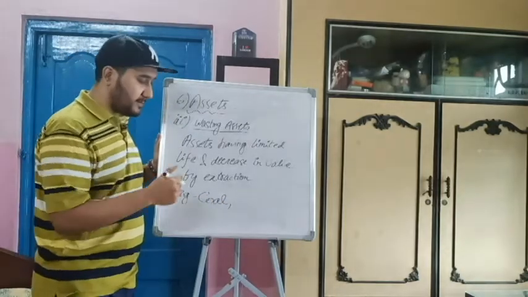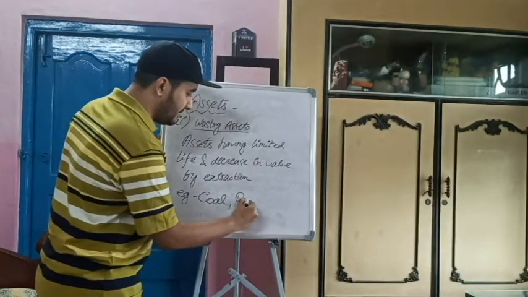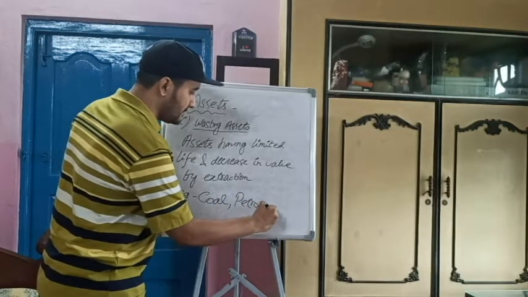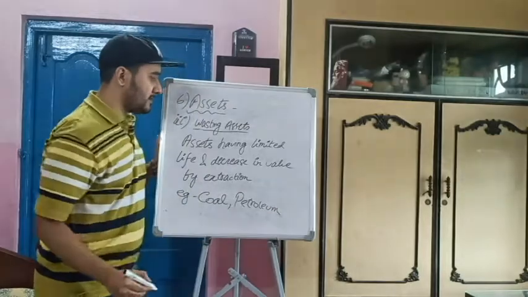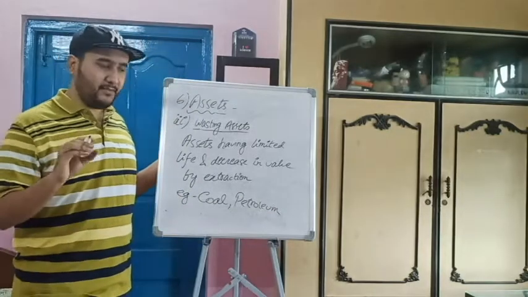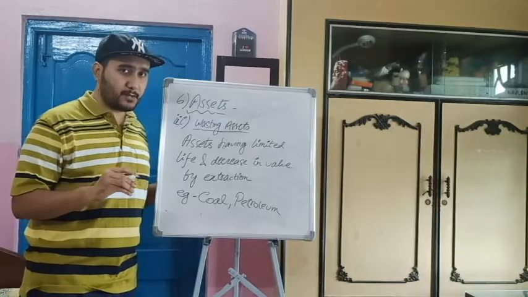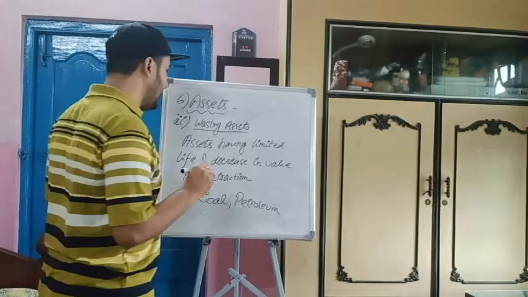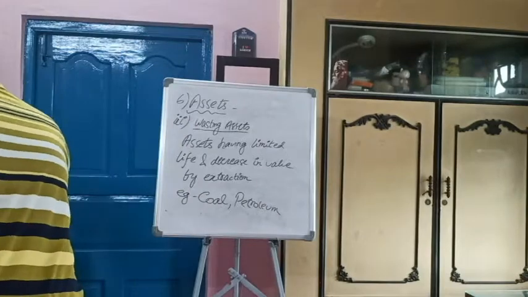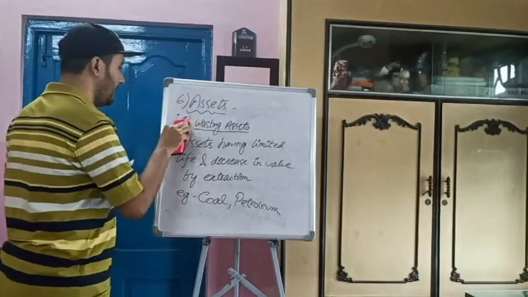Or suppose petroleum. So these are assets having limited life and they decrease in value once being extracted. Example, coal and petroleum. Fine. This was number 4.